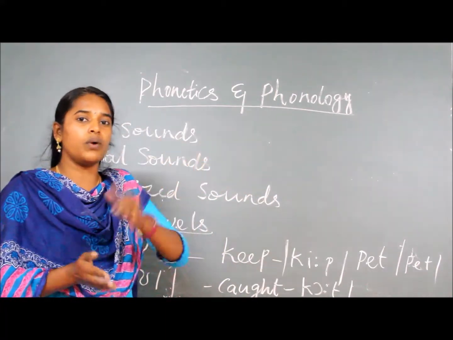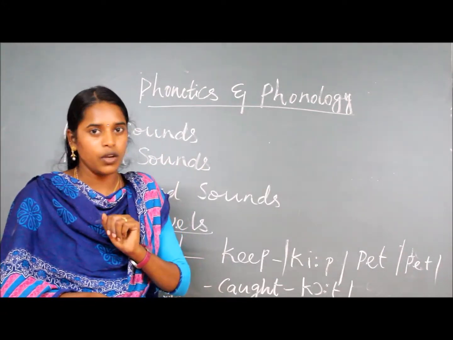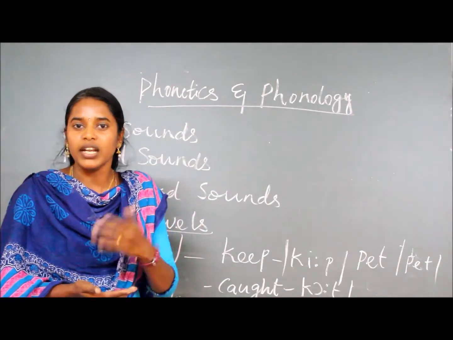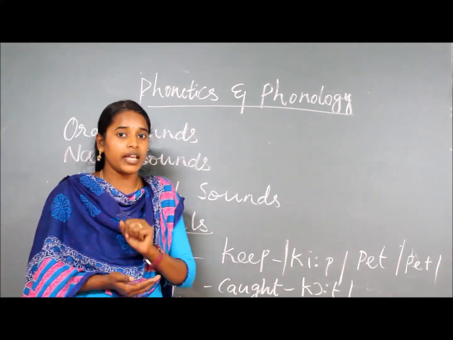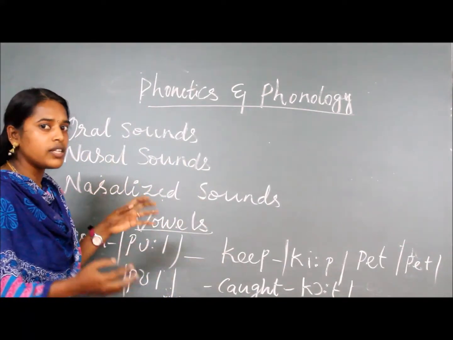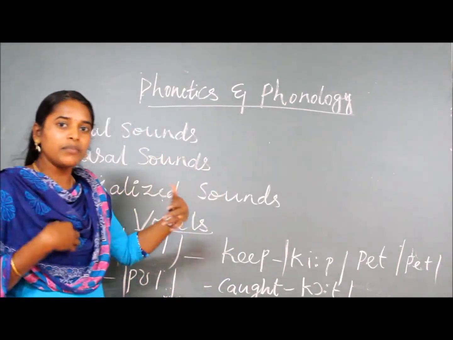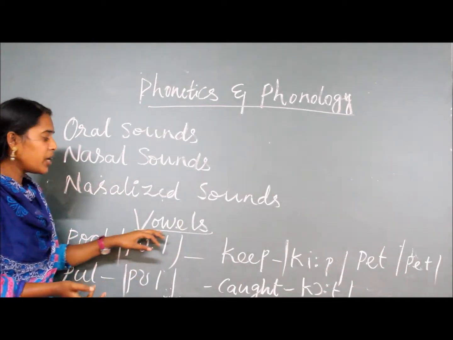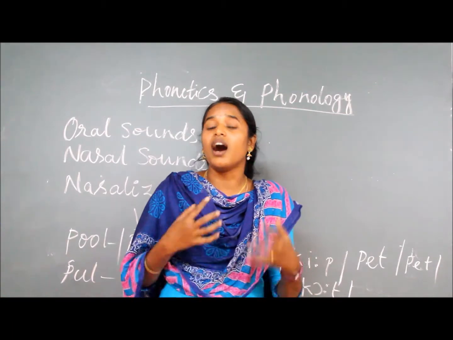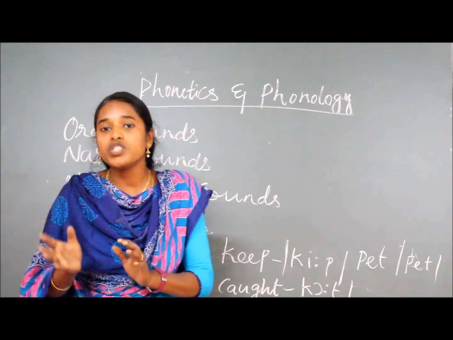In these 20 vowels, 12 are pure vowels and the remaining 8 are diphthongs. Got it? 12 are pure vowels, and I hope you already read in your A03 text and in A01 text when you were in the first year. So it is a small rewind or a small revision for you, and I'm trying to remind you of all these things. So in this classification of vowels, you can see how these vowels are placed in the vocal tract and what is the position of the vowels.